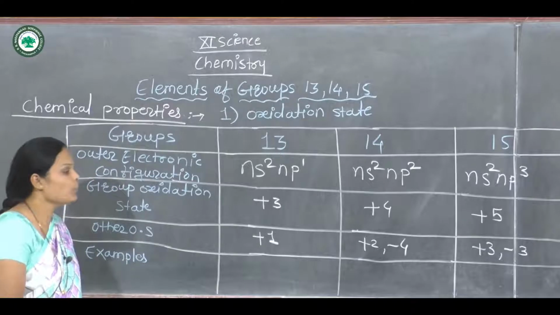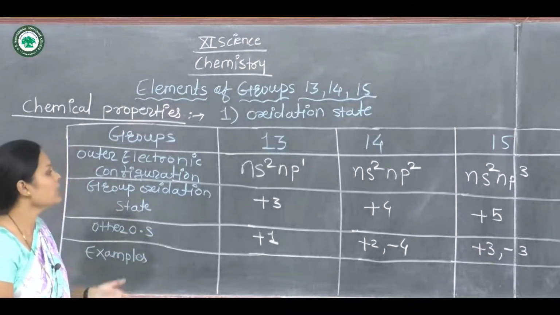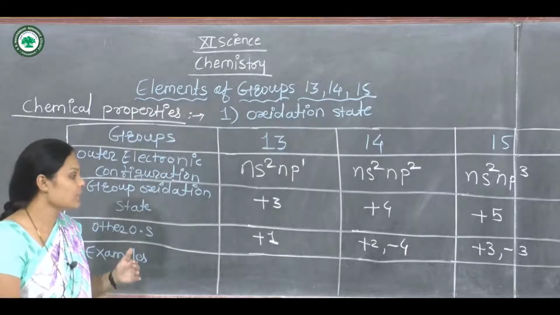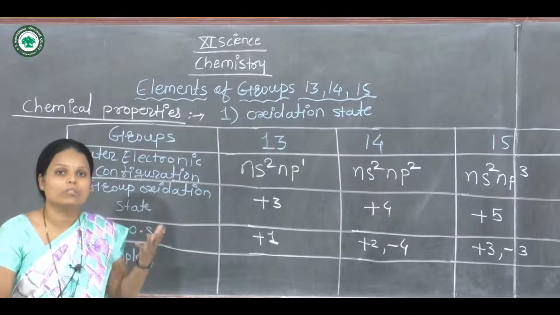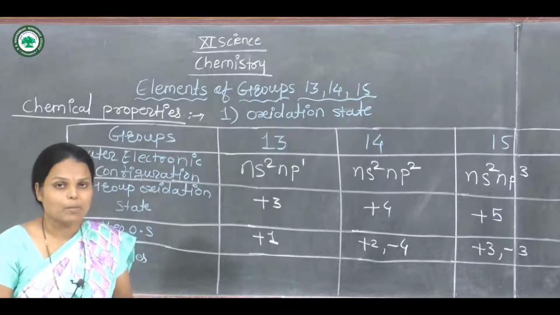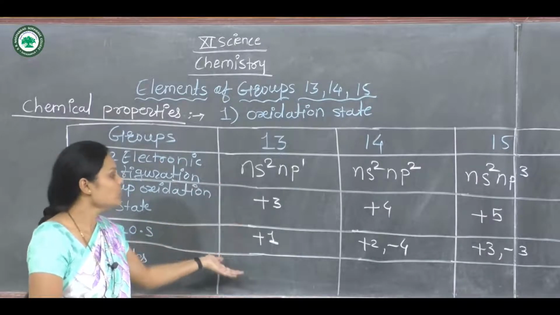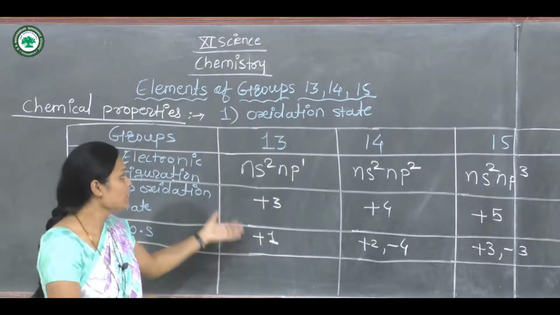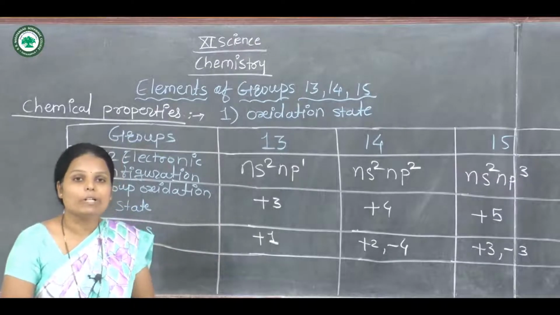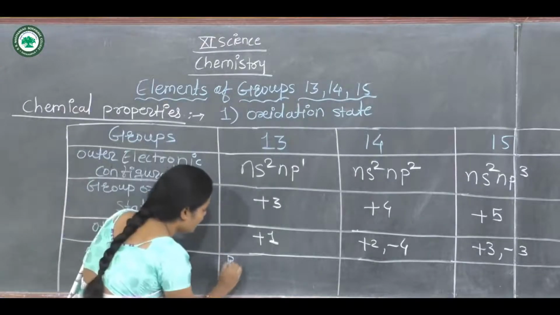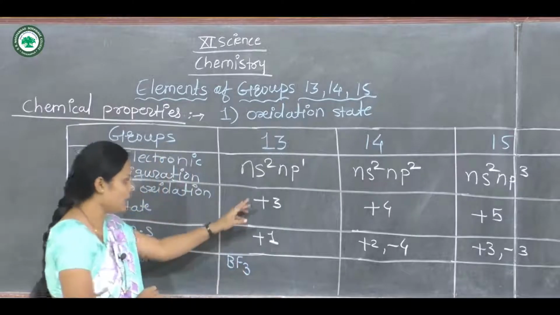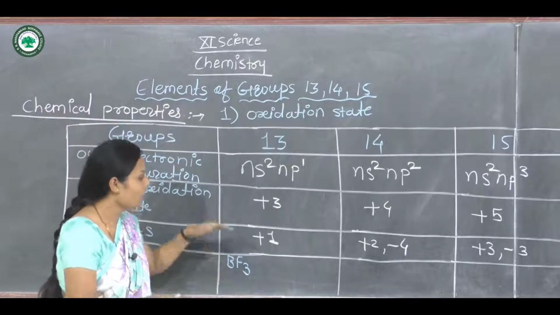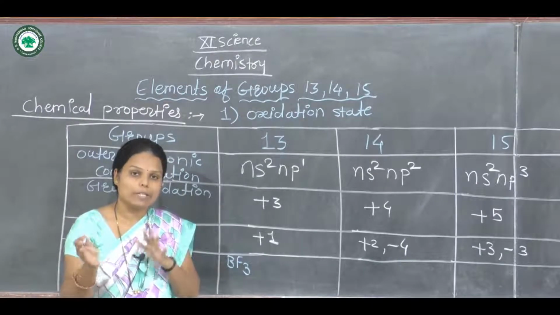Now the most important thing in groups 13, 14 and 15 is the examples, which show the oxidation states. This is the first chemical property. The first group is group 13, for which we will show some examples. The first example is boron trifluoride, BF3. Its oxidation state is +3.